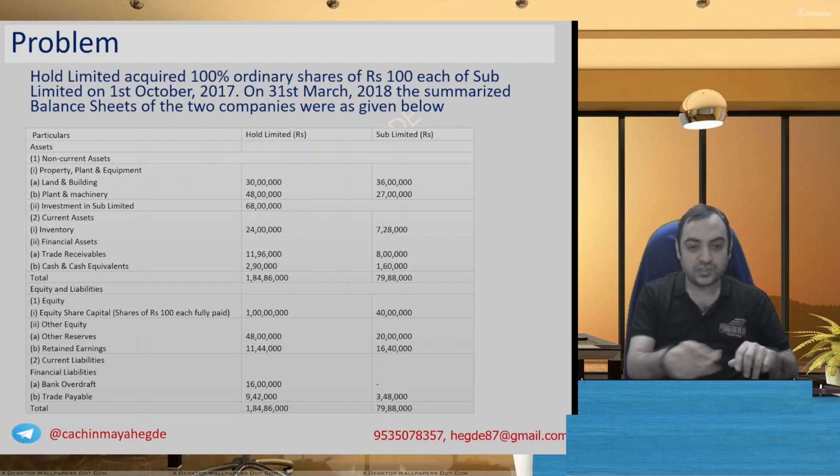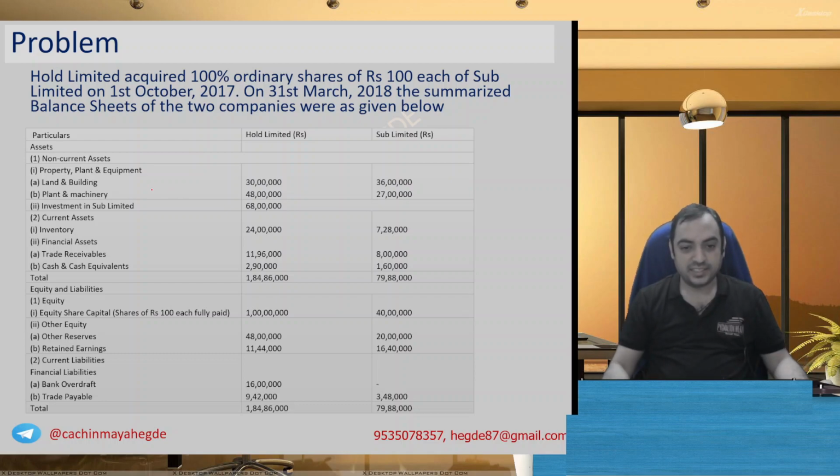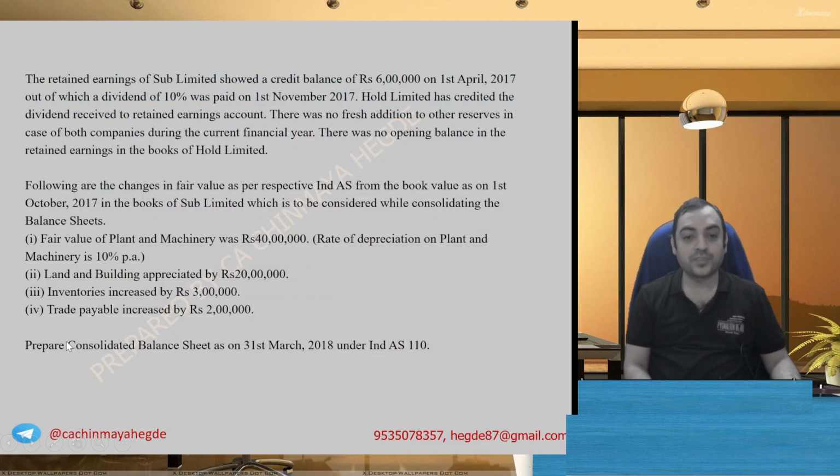Okay, non-current assets, we have land and building, plant and machinery, investment in subsidiary. Current assets, we have inventory, then financial assets, trade receivables, cash and cash equivalents. On the liability side, equity share capital, other equity, other reserves and retained earnings. Current liabilities, we have financial liabilities, overdraft, and trade payables. Quite a few line items.